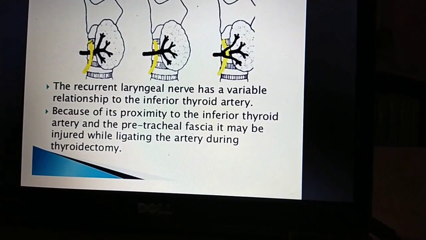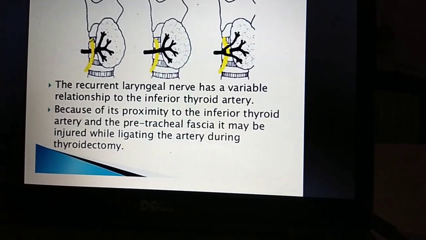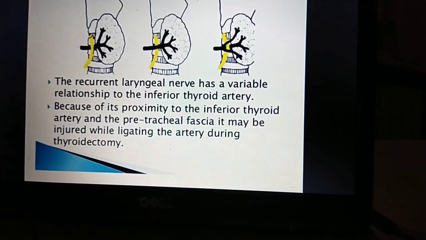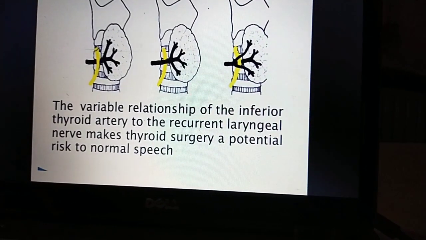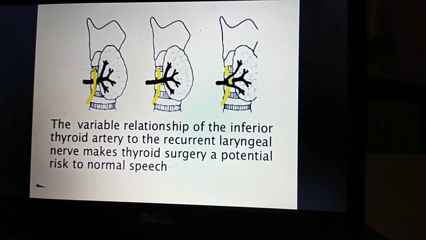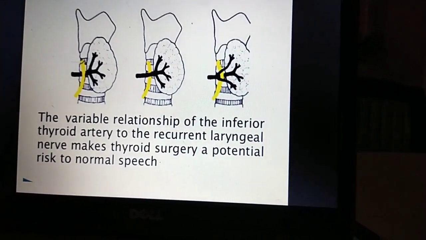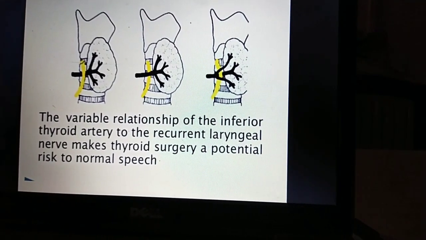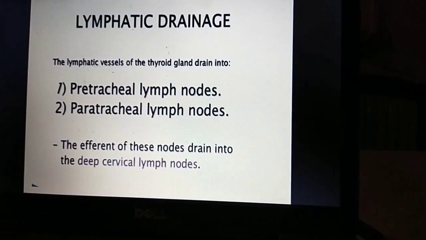Because of its proximity to the inferior thyroidal artery and the pretracheal fascia, it may be injured while ligating the artery during thyroidectomy. The variable relationship of the inferior thyroidal artery to the recurrent laryngeal nerve makes thyroid surgery a potential risk to normal speech.